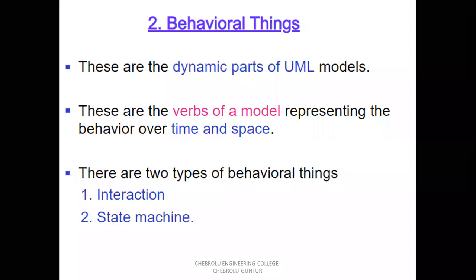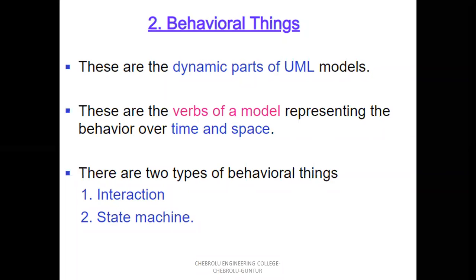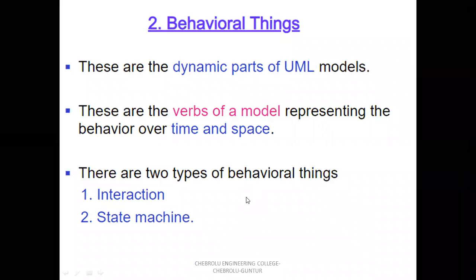The state machine represents the state of an object, or the state of a person, or the state of the system. For example, a mobile has an on state, an off state, or flight mode. It represents the state of a particular thing. So there are two types of behavioral things: the first one is interaction, and the second one is state machine. The behavioral things represent the dynamic part of the system and also the verbs of the model.